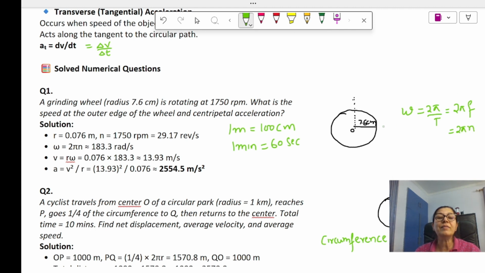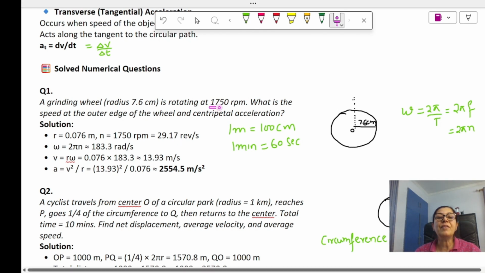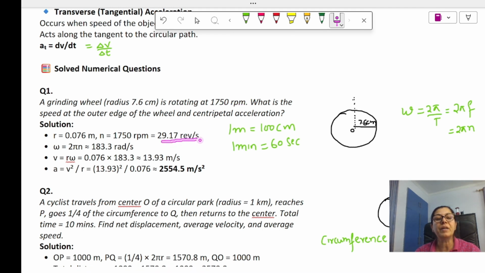So that is frequency, and frequency is given to us as 1750 rotations per minute. We have converted it into per second. So 2 pi is 3.14, you can take, or 22 by 7. n is the frequency that is given to us. Just substitute the values and solve.